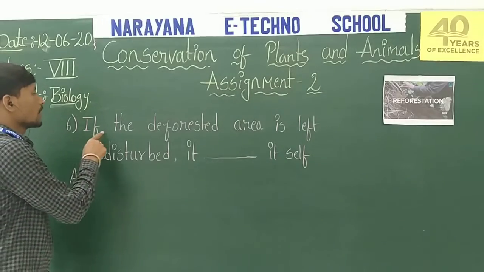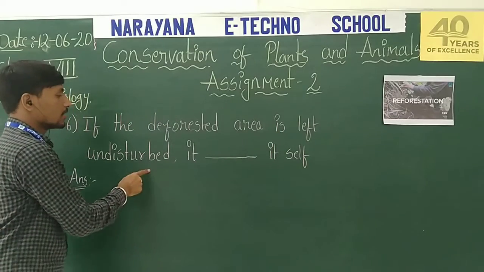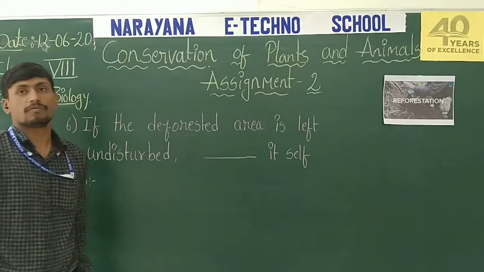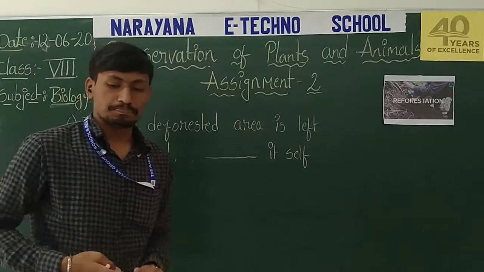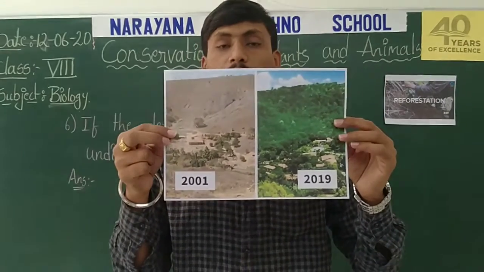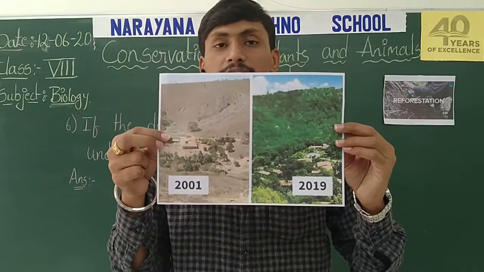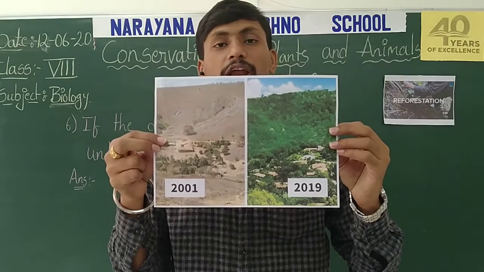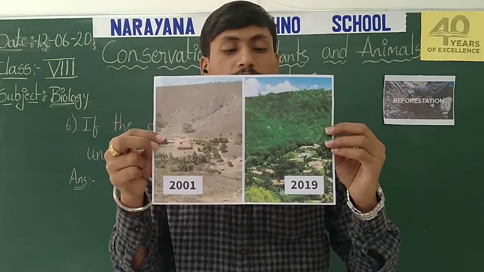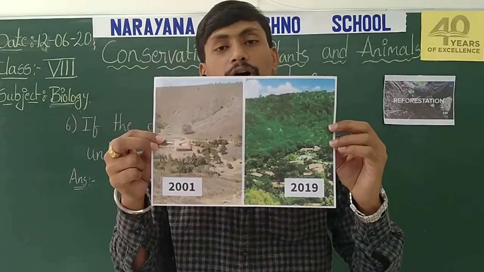And the next question, sixth question: if the deforested area is left undisturbed, what will happen? For example, you can see here, this is a peak where in 2001 the area was deforested because of human activity. As it was left for a long period of time, and some people also helped to reforest it, it naturally healed itself and regained its forest.